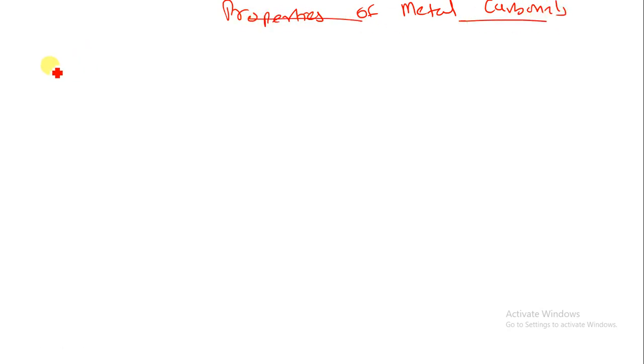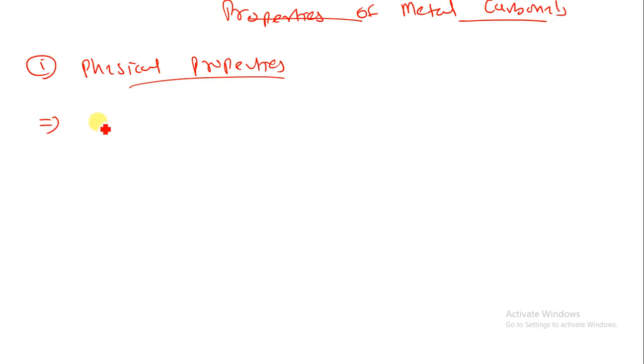Now we will see the properties of metal carbonyl. First we will see the physical properties. Physical properties means its color, state, melting point, boiling point, etc. In physical properties, most carbonyls are volatile solids.